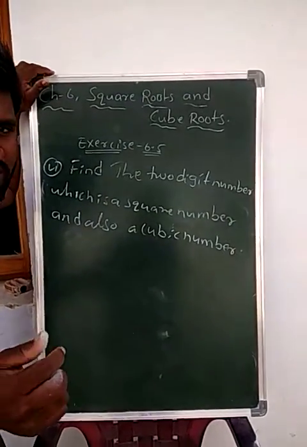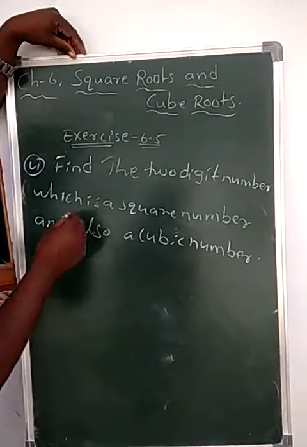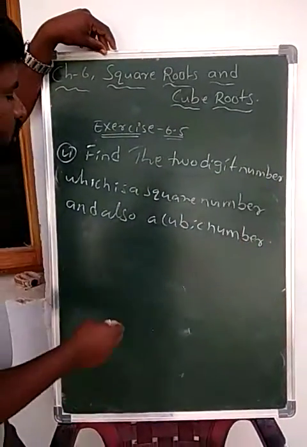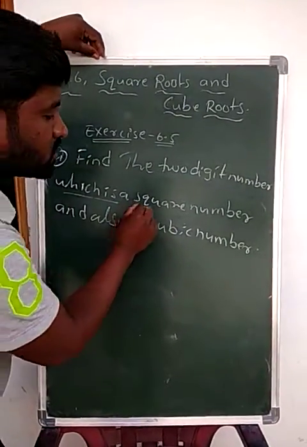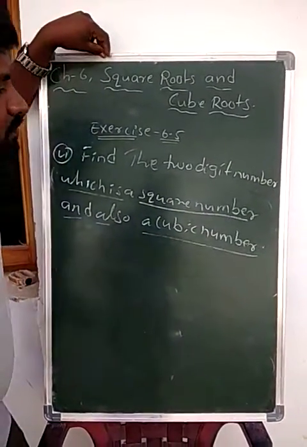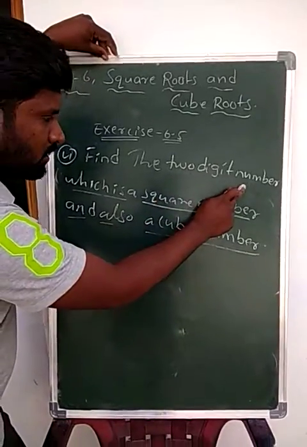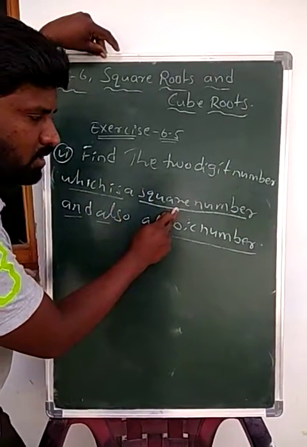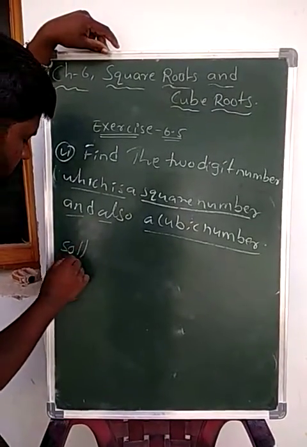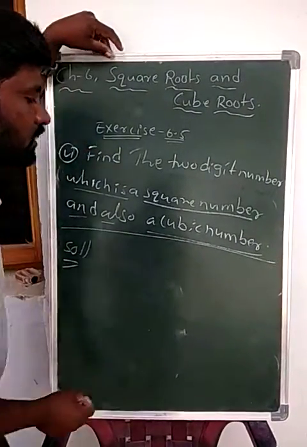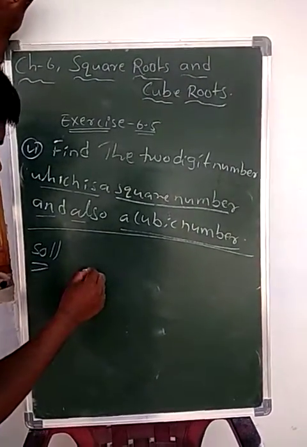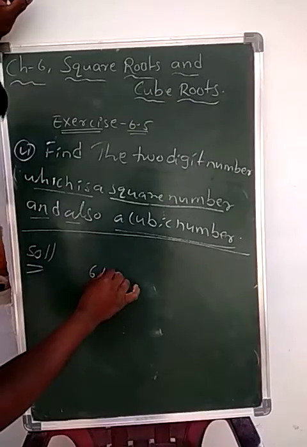Okay students. Now one more question. Find the 2-digit number which is a square number and also a cubic number. Now see here. I am taking a 2-digit number 64.